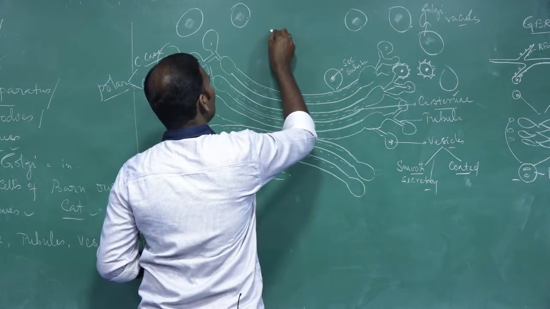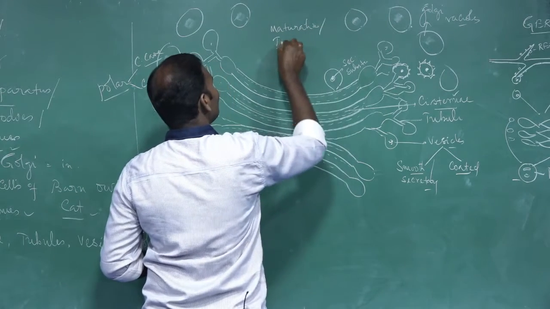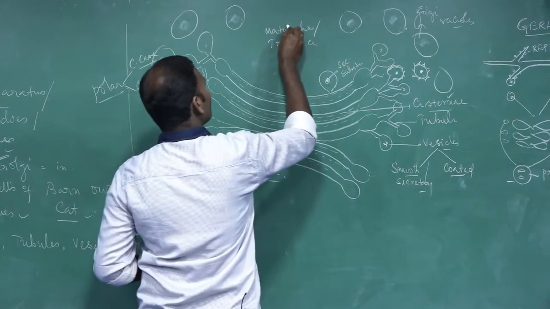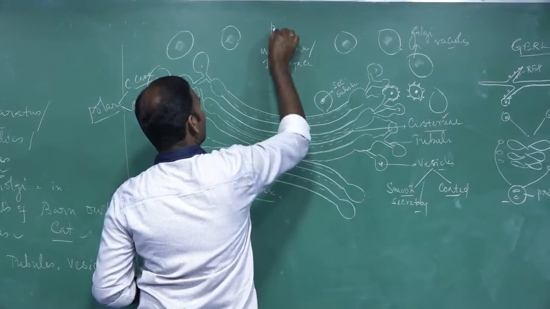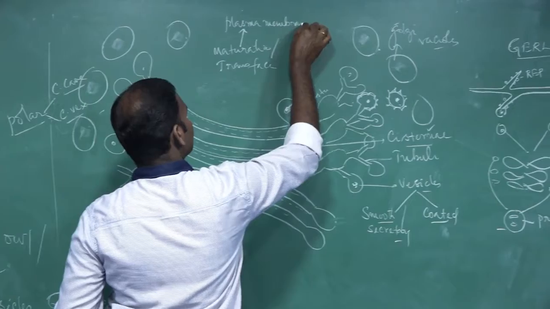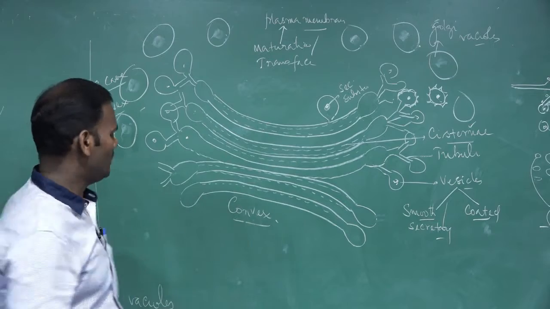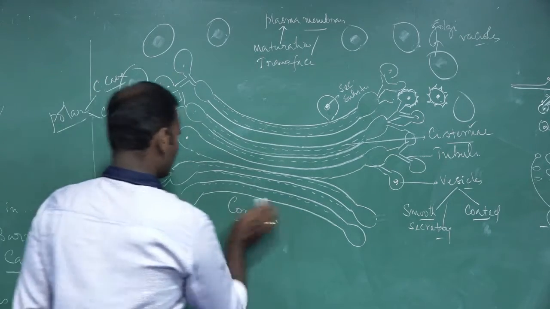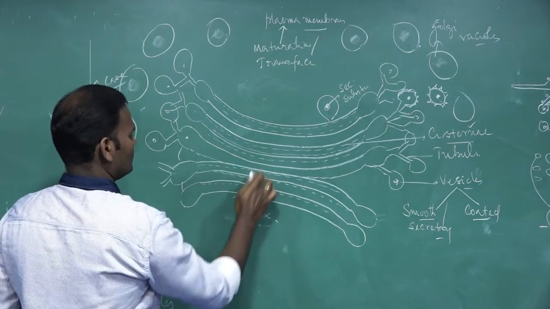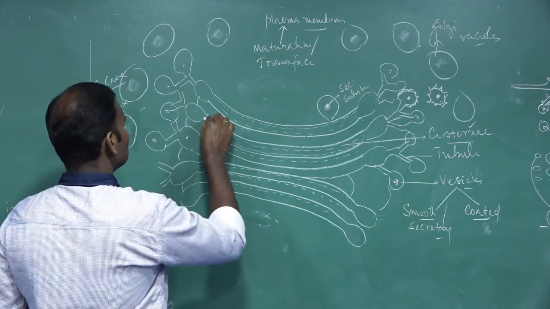This concave face is also called the maturation or trans face. This maturation or trans face is always facing towards the plasma membrane, or also cell membrane. These sides are facing towards the periphery of the cells, the plasma membrane. But this convex face, these cisternae are interconnected by tubular structures called tubules.